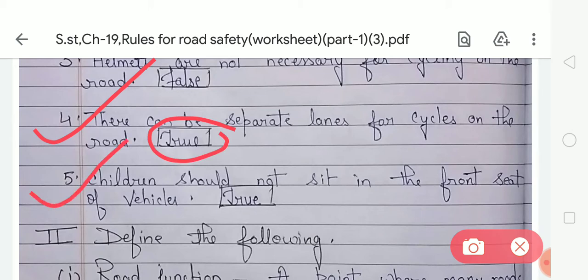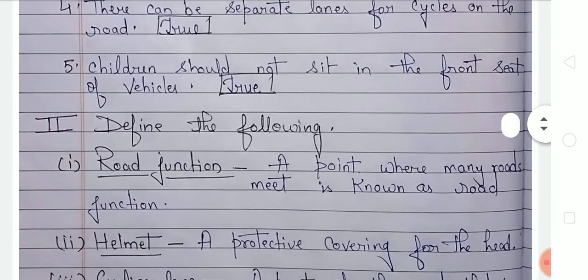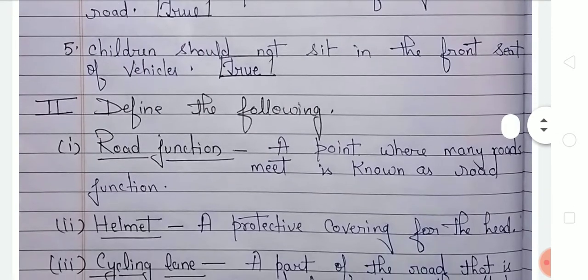Children should not sit in the front seat of vehicles. Is this statement right or wrong? This statement is right, because children should not sit in the front seat of a vehicle. It is always safer for them to sit in the back. So you have to write true in this given box, and here true is already written. Now come to the next exercise, that is define the following.